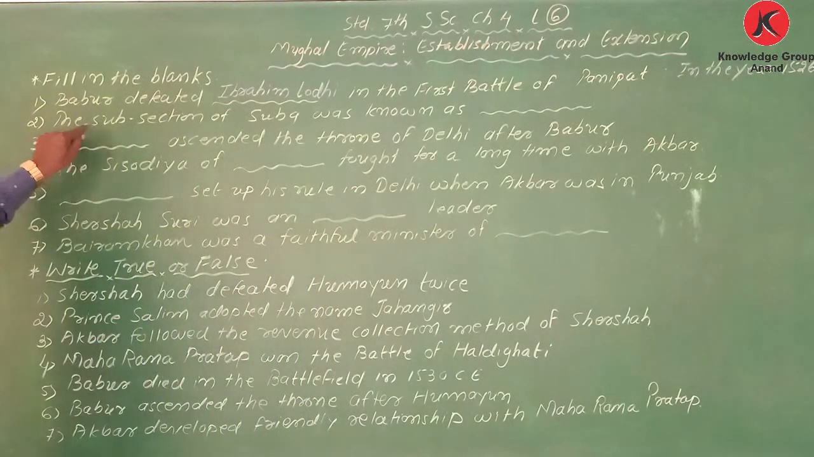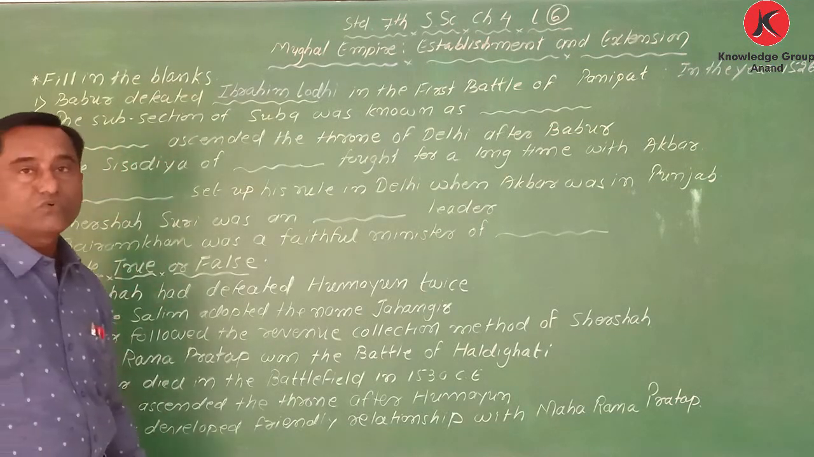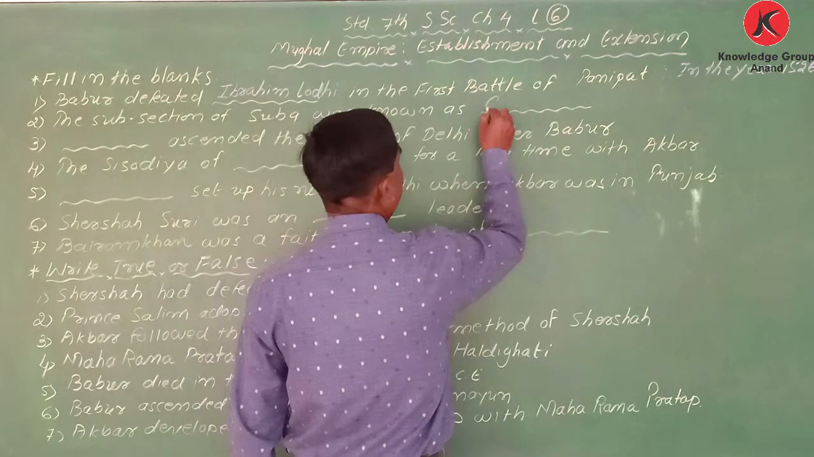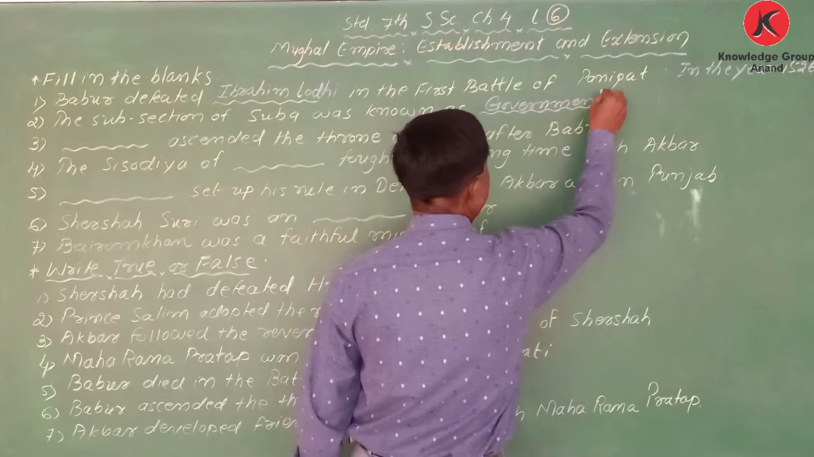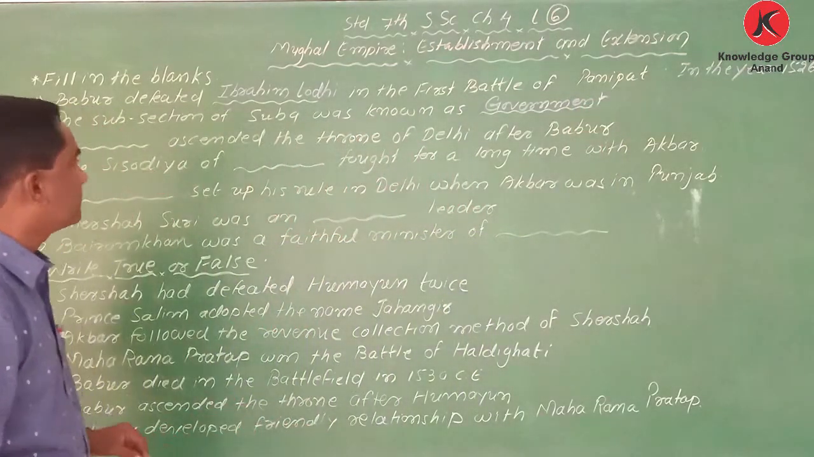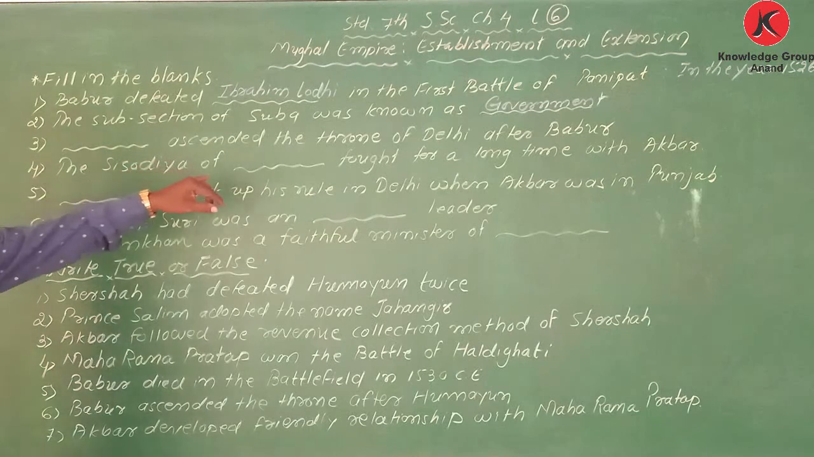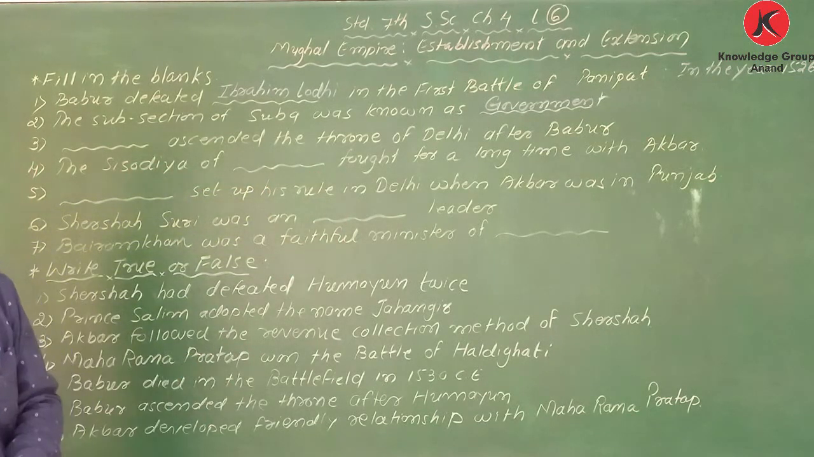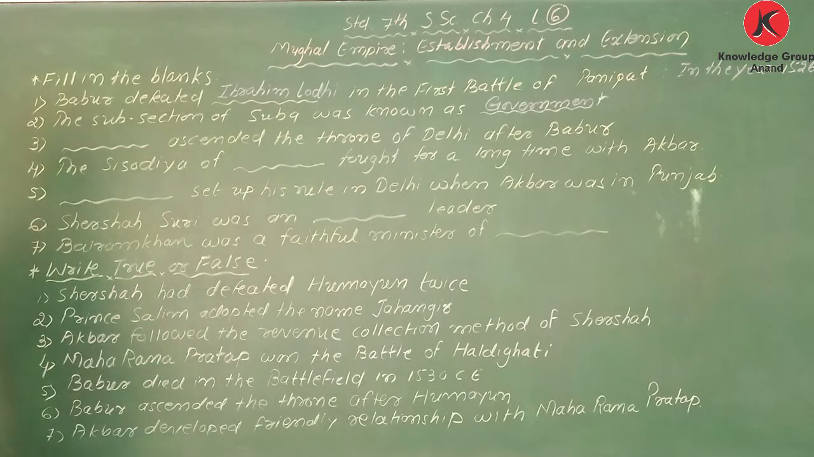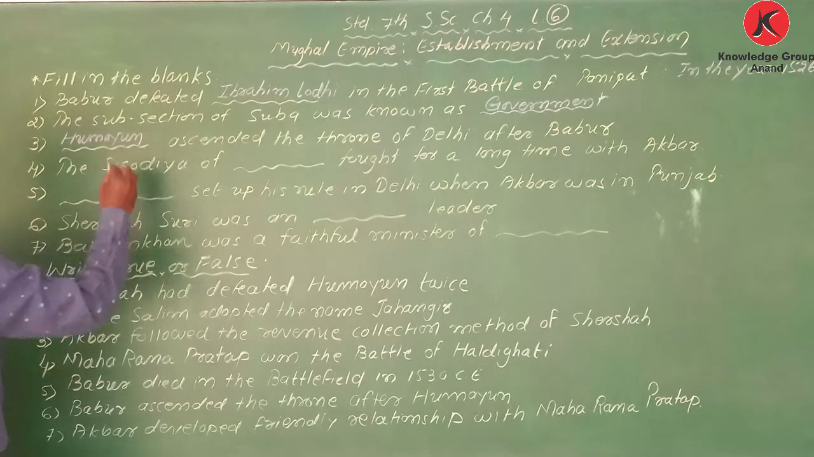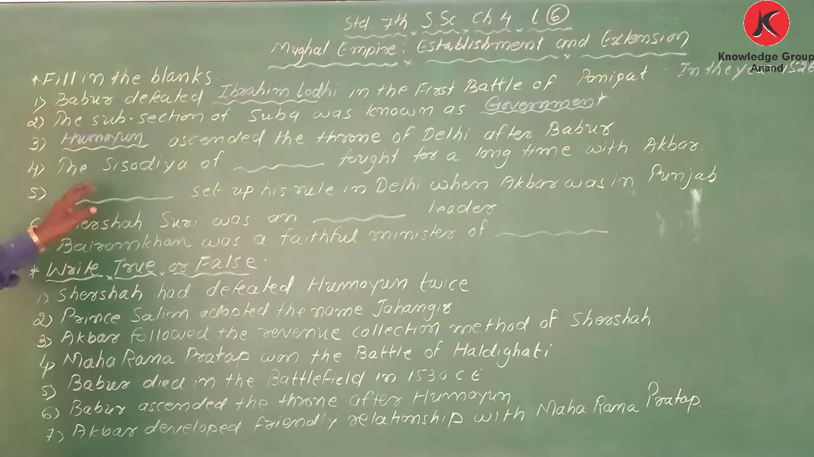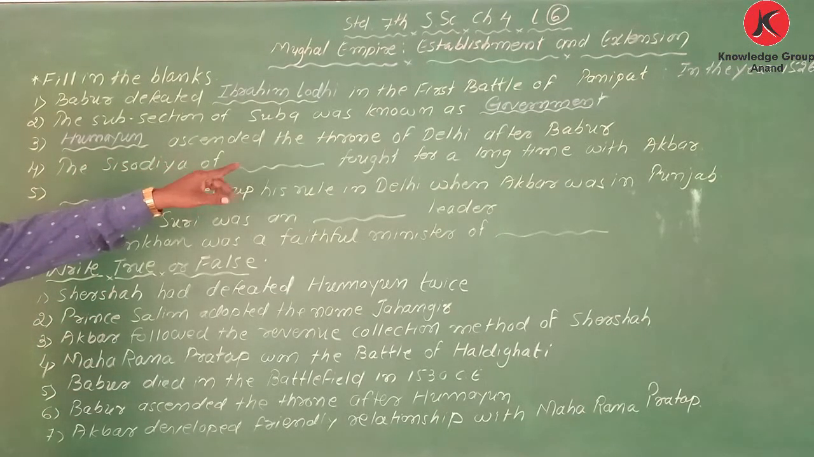Okay. The subsection of Suba was known as government. Okay. Got it? Next one. Blank ascended the throne of Delhi after Babur. After Babur, who was there? After Babur, his son Humayun ascended the throne of Delhi.